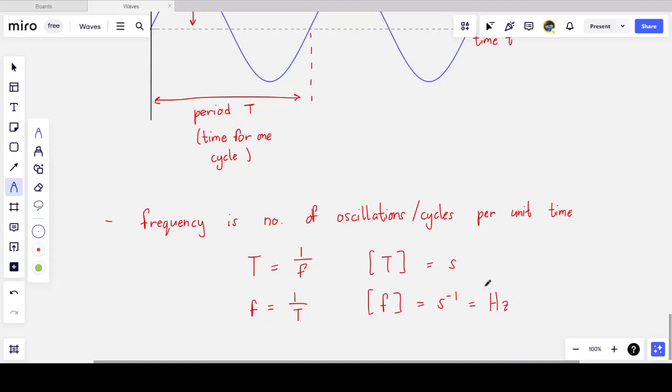And so the unit of frequency is the hertz. How many waves are moving past a point every second? If I'm standing side on towards the ocean and I notice many waves passing per second, then the frequency is high. If I notice very few waves passing through a certain point per second, then the frequency is low. And low frequency means high period, and obviously high period means low frequency.